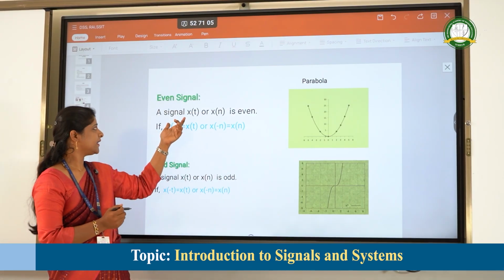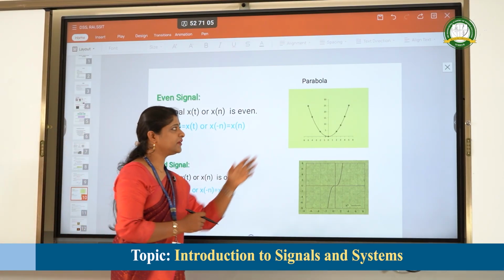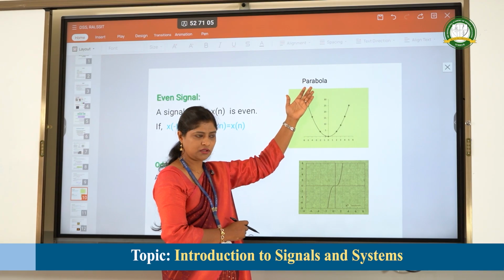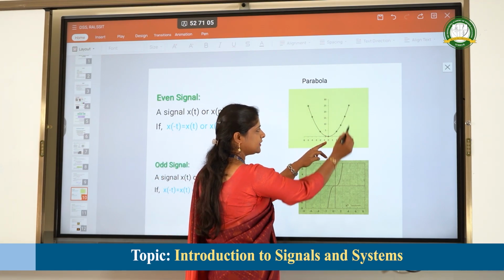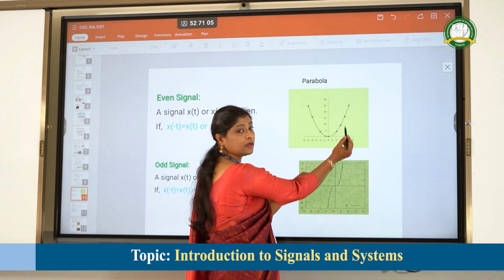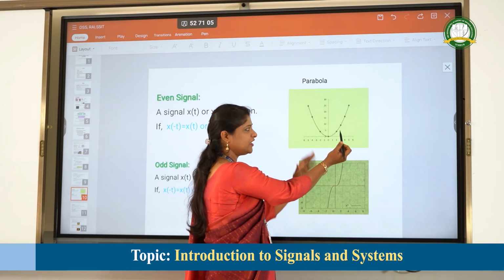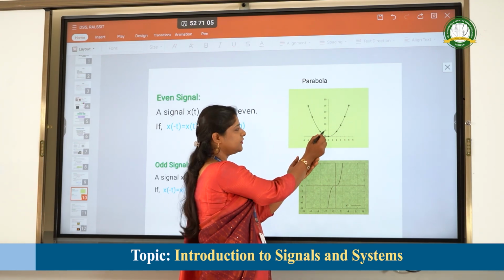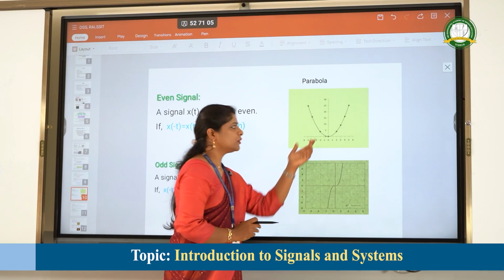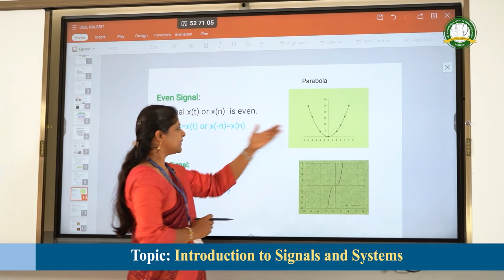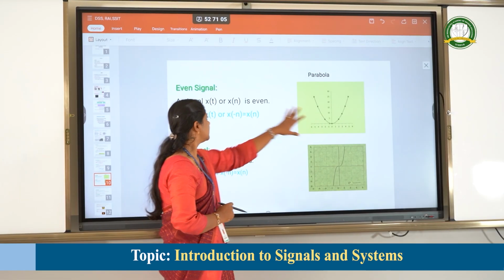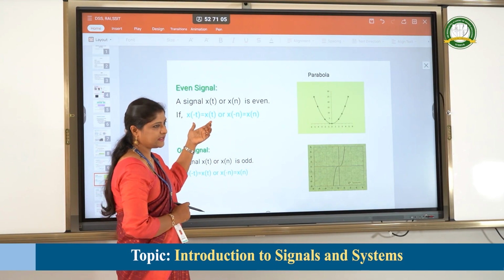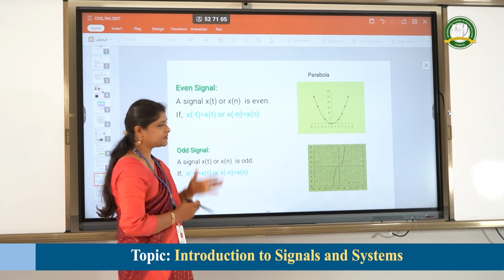The best example of an even signal is a parabola. If we mirror image the signal, we get the same signal, and then we call it an even signal.